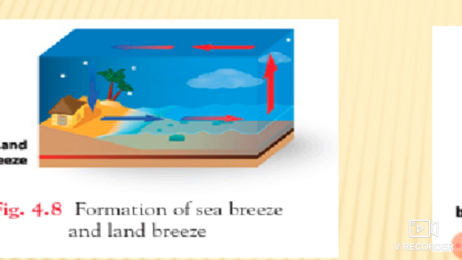Okay students, here I again repeat, in the daytime the surface of the earth or the ground becomes very hot, and at night it also cools quickly as compared to the water which is present in the sea.